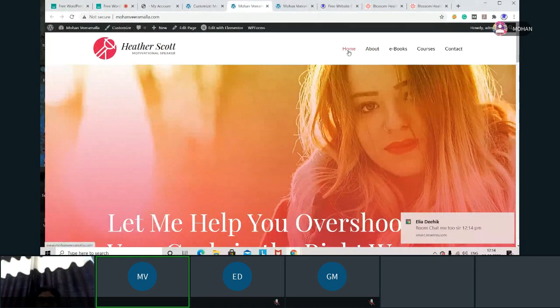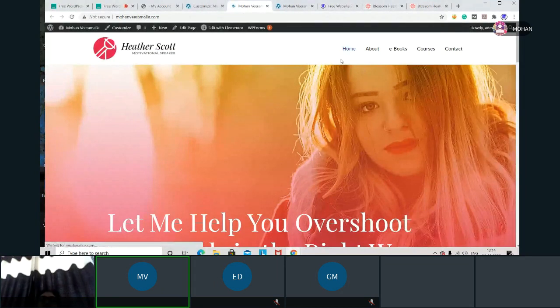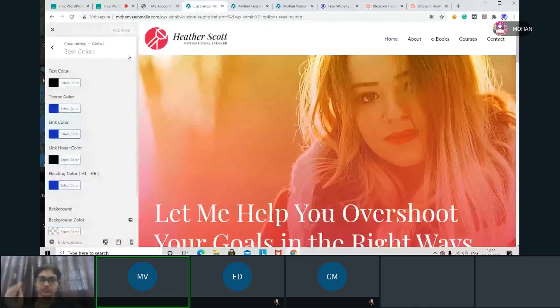Now I'll refresh. Whenever you do any update in the back end, try to come to the front end and try to refresh and check whether it is coming or not. If that is not coming, then you have to analyze what is happening. So this is how it happened. Now we changed the colors. Fine. Now I'll go back again.